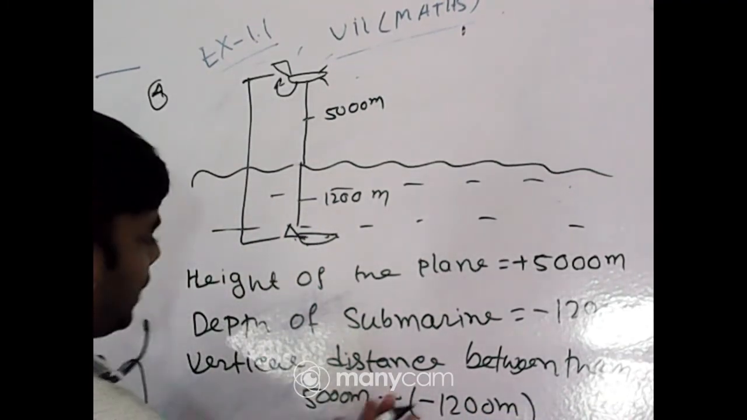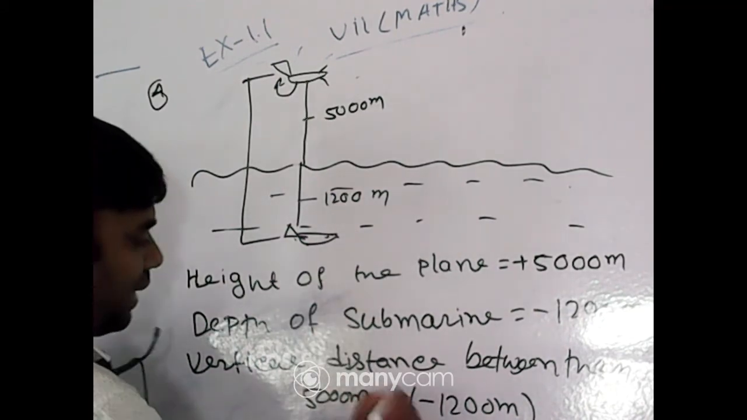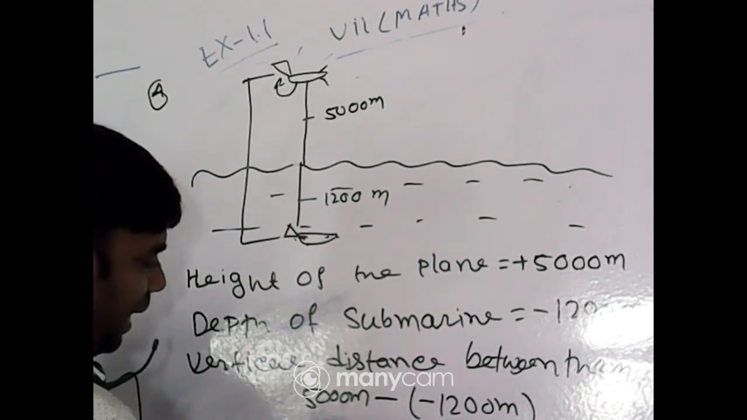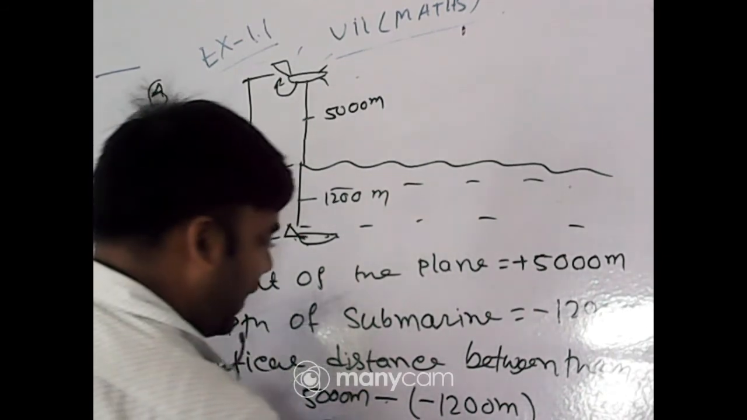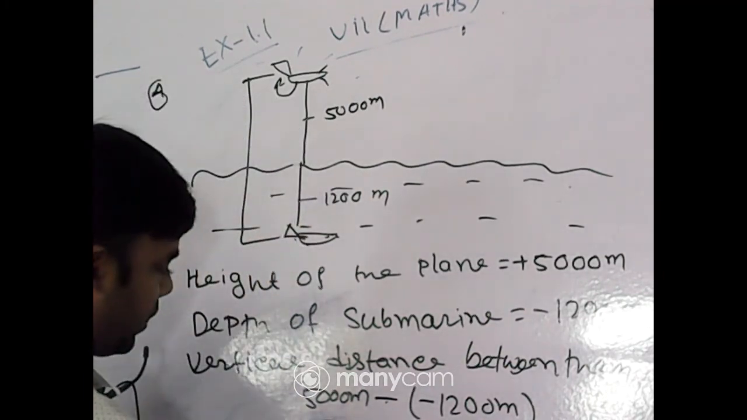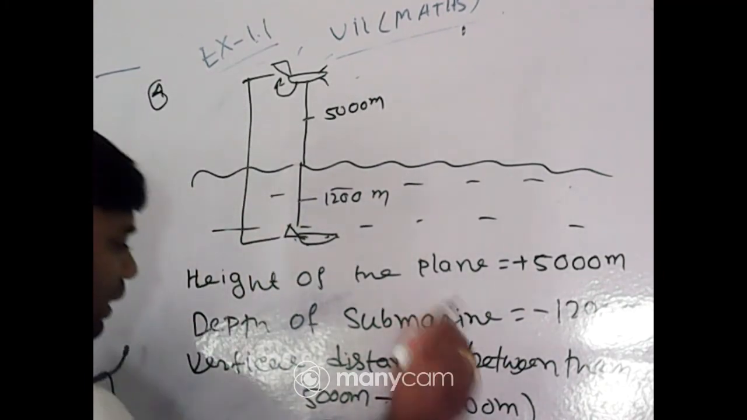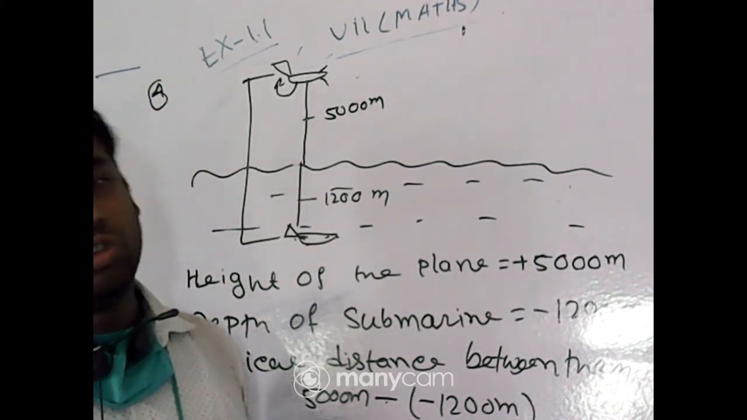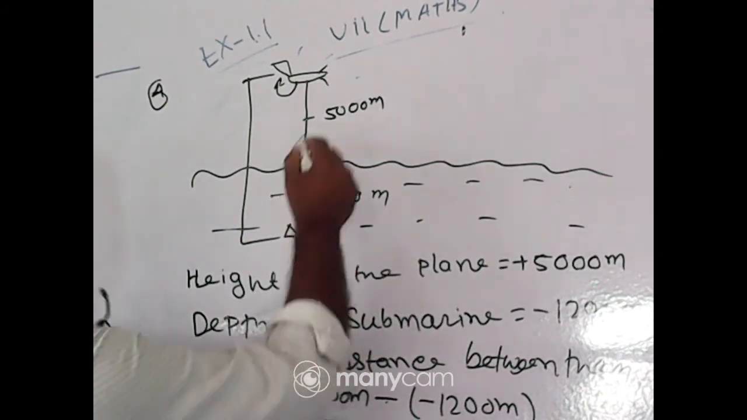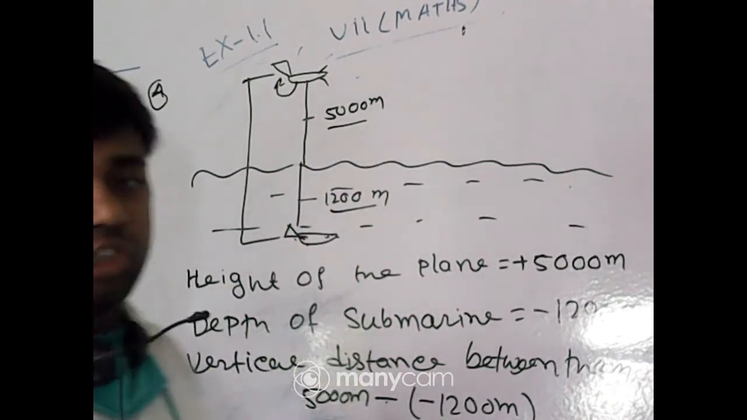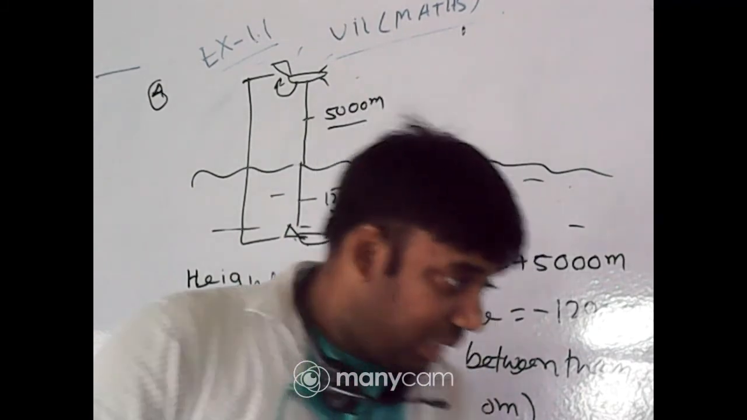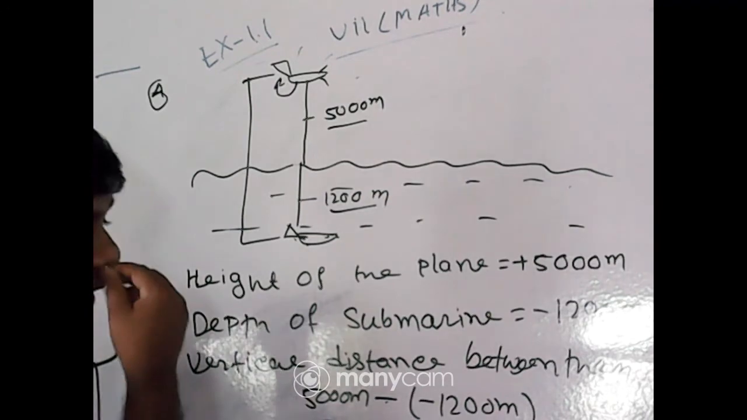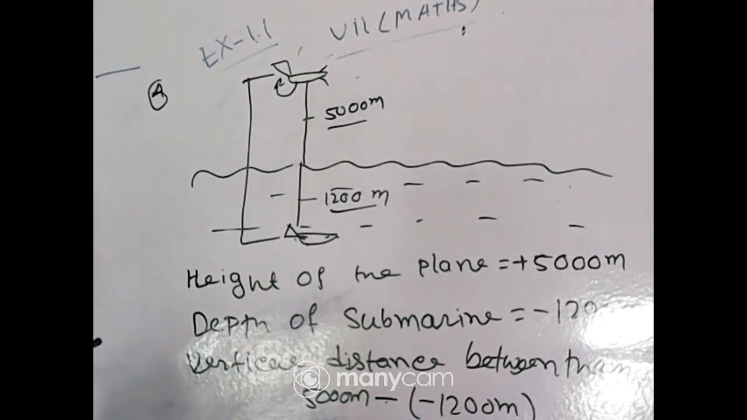Sorry, students, the two are in opposite signs, so that should be negative: 500 meter minus minus 1200 meter. So it should be 6200 meter. The answer is the vertical distance between the two, 6200. If anyone can do 500 plus 1200, 6200, that is also correct. So that is question number 4. I hope you don't have any doubt regarding it.